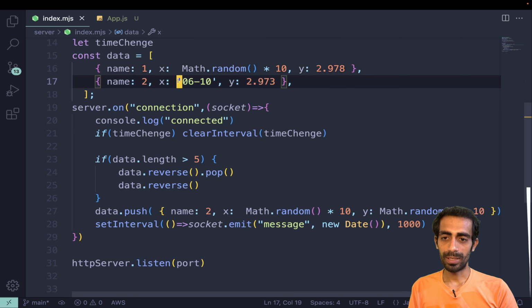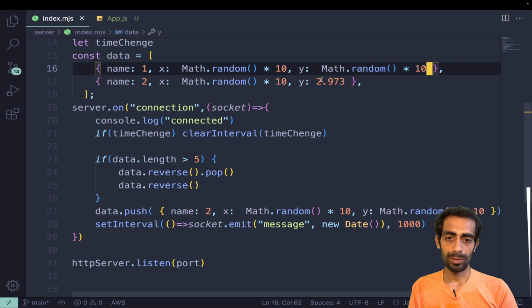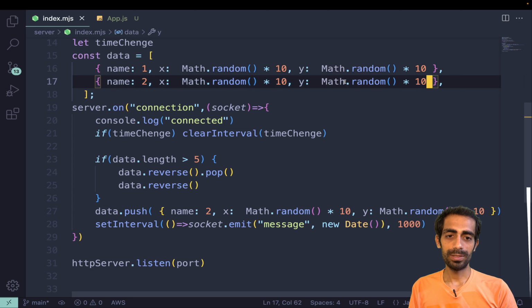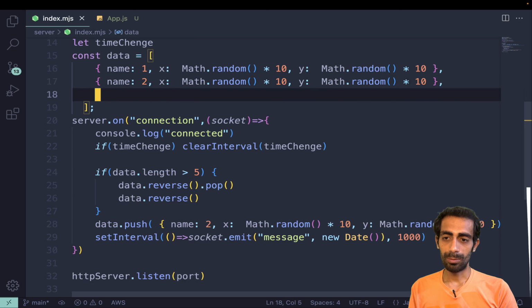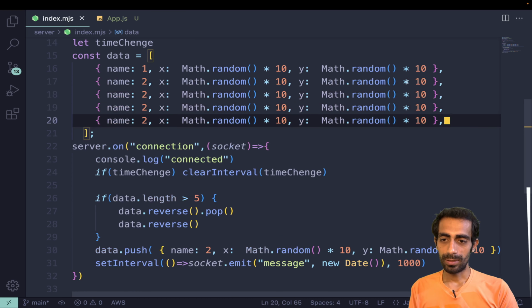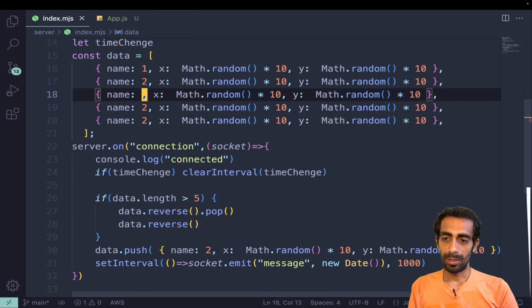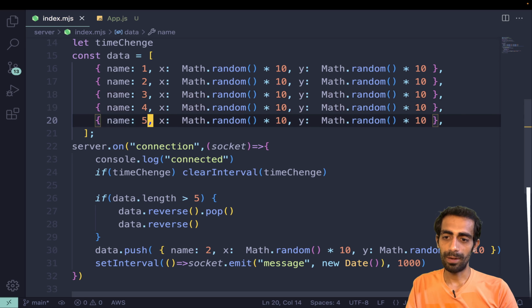So every time we'll get random numbers, or this is just data that you can get from a database as well. It's all your choice. I'm just showing you the way how to do this. Let me add three more, 2 and 3. So this will be 3, 4 and 5.